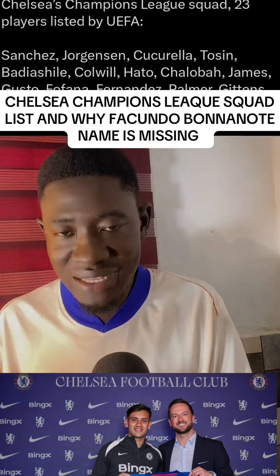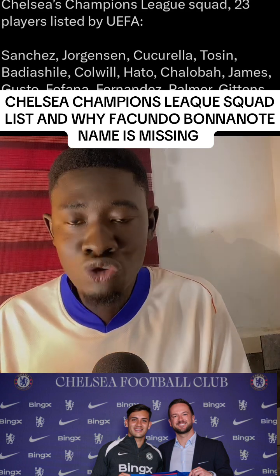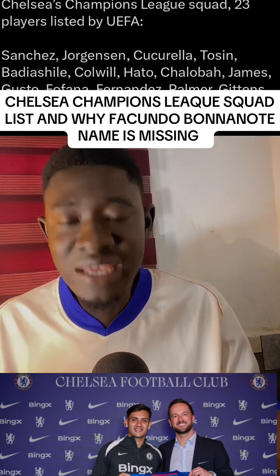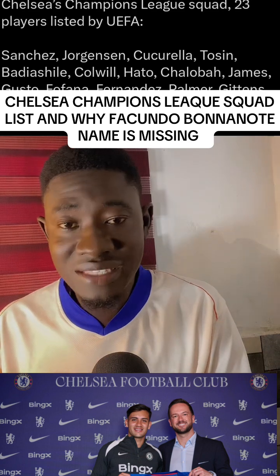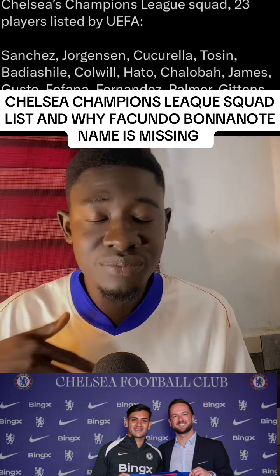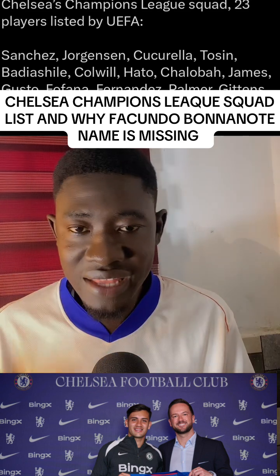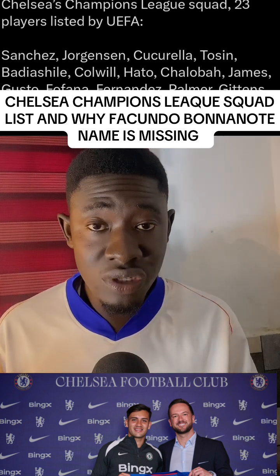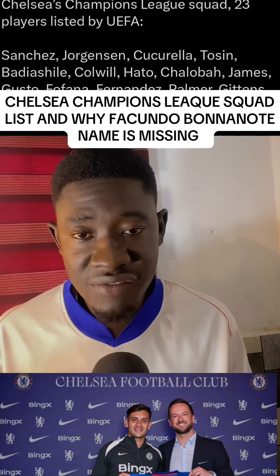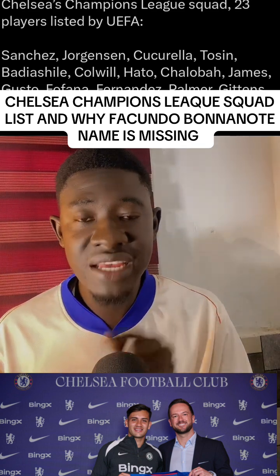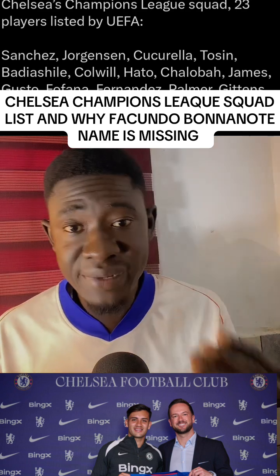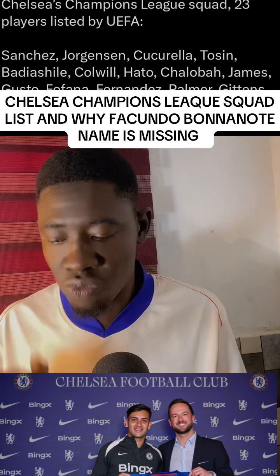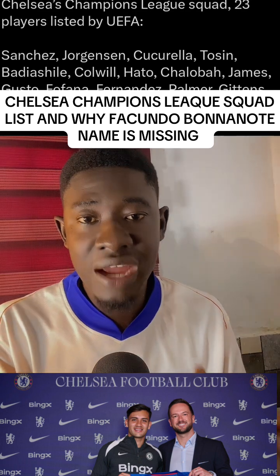So Chelsea must sell players in that list to get a positive balance between outgoings and incomings. That is the reason why Chelsea sold the likes of Nkunku, Nicolas Jackson, and the rest, to be able to get a positive balance. Now, the A list contains 25 players. Out of the 25 players, you must register 17 players that are not homegrown. They get only 17 slots for players that are not homegrown, and 8 slots are for players that are homegrown.